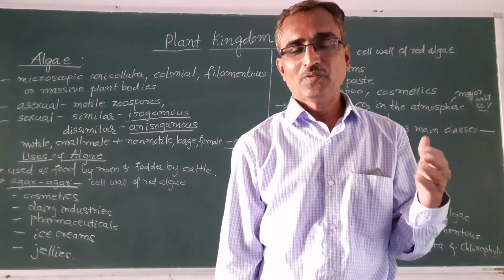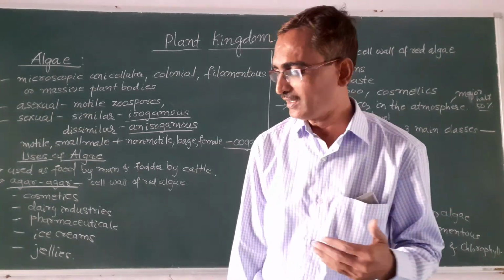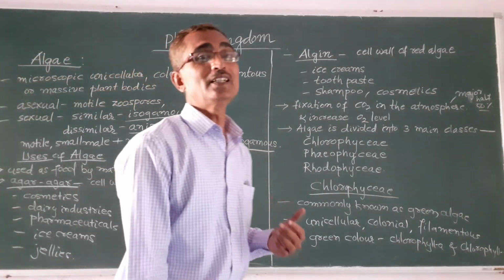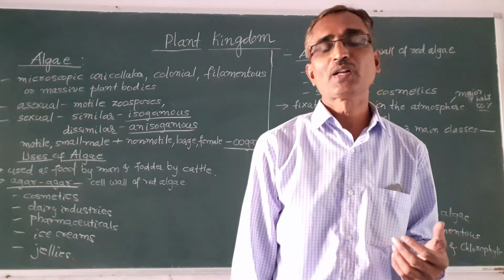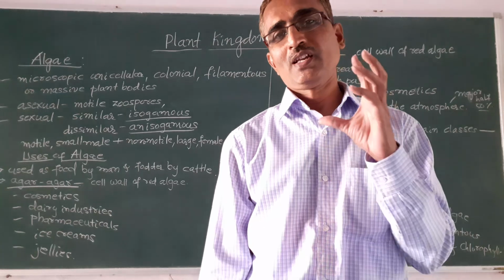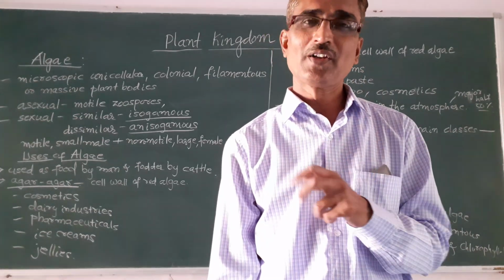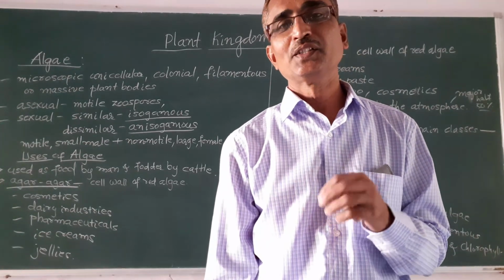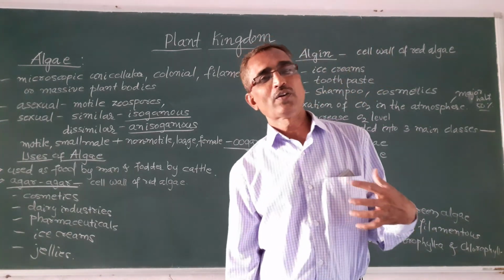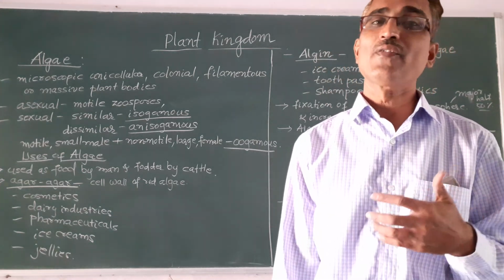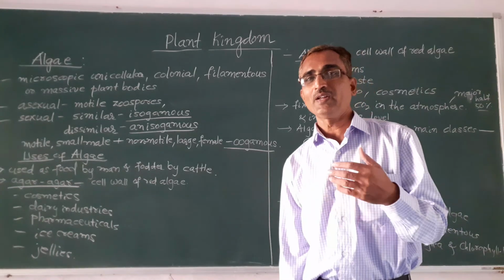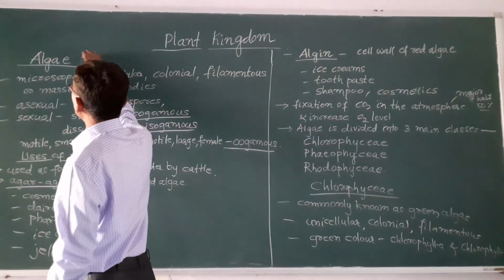And further, cryptogamy has three divisions, that is thallophyte, bryophyte, and pteridophytes. Whereas phanerogamy is divided into two divisions, and that is gymnospermae and angiospermae. Okay, and in the thallophyte, once again we have algae and fungi. And further, we were discussing about the algae.